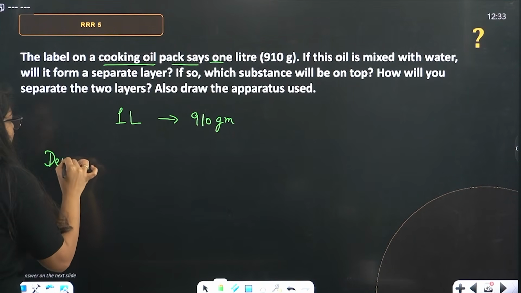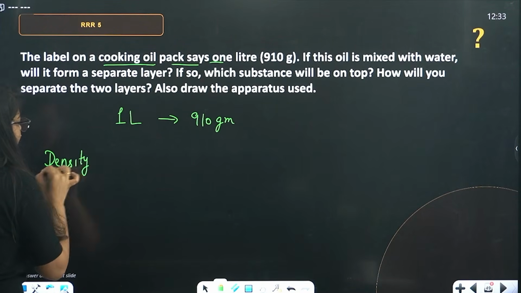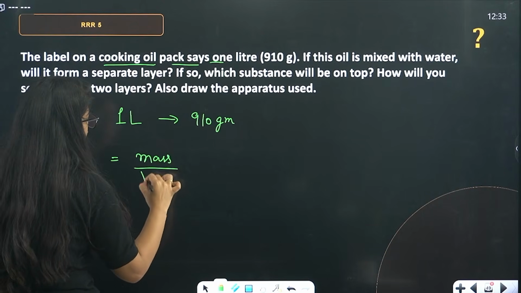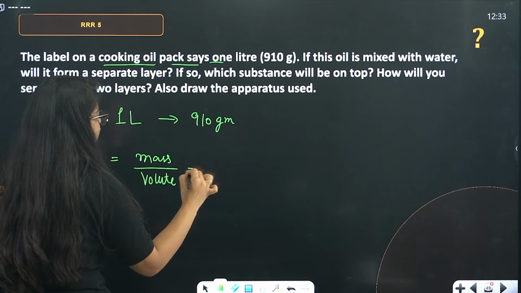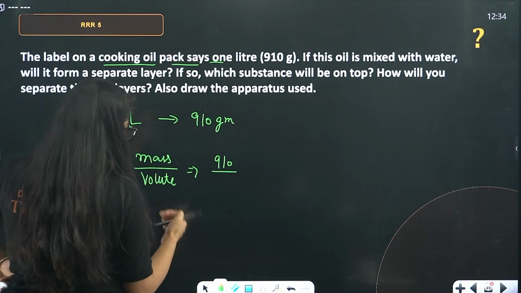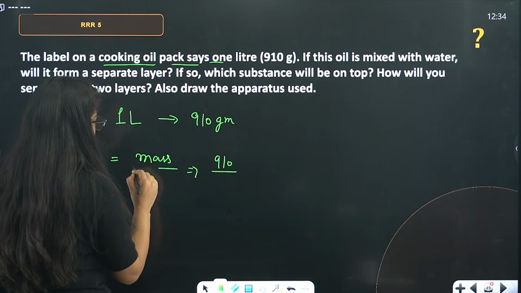Ma'am, we talked about densities, right? Now, the formula of density you can remember is mass upon volume. What is the mass? 910 gram. Volume. Why am I writing volume? I'm mixing volume and solute.